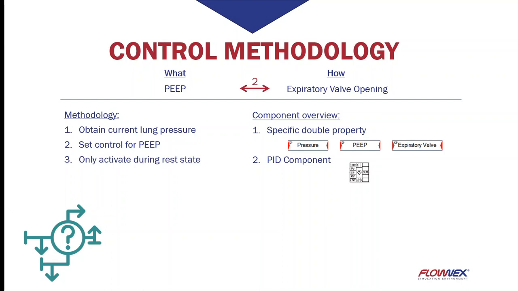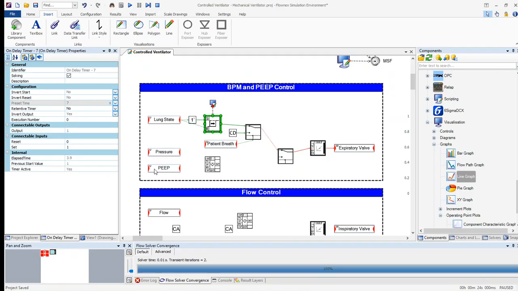Furthermore, we also want to activate PEEP control only whilst the lung is in rest state. To do this, we will make use of a toggle switch to switch to PEEP control only when rest mode is active. Lastly, we will again use the rate limiter to not instantly change the opening of the valve. So let us jump to Flownex.